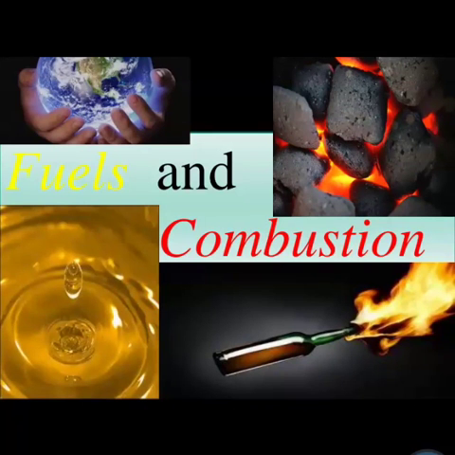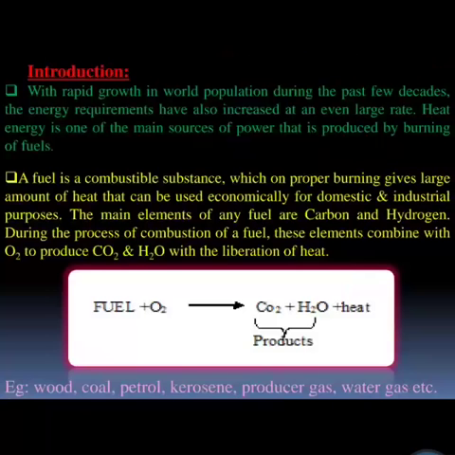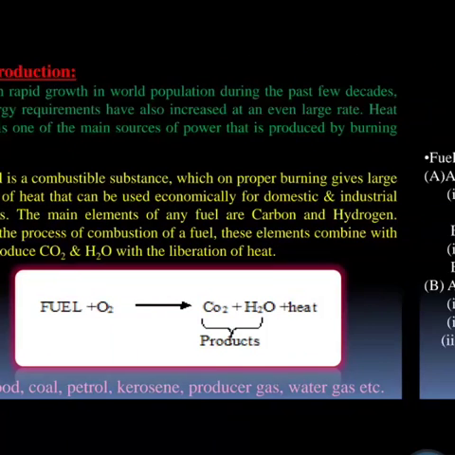Today we discuss fuel and combustion. It is a very useful topic for UG, PG and applied chemistry students and BTech students. First is the definition of fuel. Fuel is a combustible substance which on burning gives a large amount of heat. It is used for domestic and industrial purposes. The main elements of fuels are carbon and hydrogen. When fuel is burned in the presence of oxygen, it gives us water, carbon dioxide gas and heat.